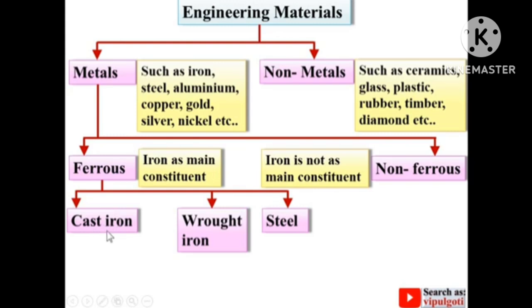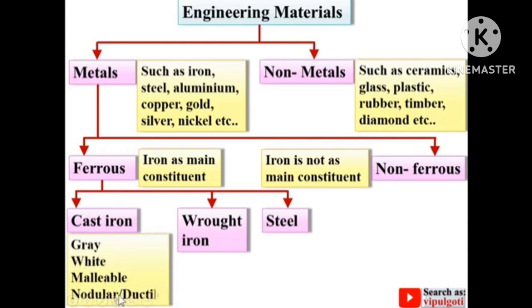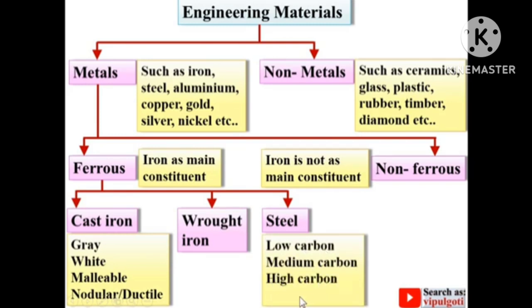Further, cast iron is classified in different categories such as grey cast iron, white cast iron, malleable cast iron and nodular, or sometimes it is called ductile cast iron. Wrought iron is not classified in further categories. Steel is further classified in four different categories: low carbon steel, medium carbon steel, high carbon steel and alloy steel.